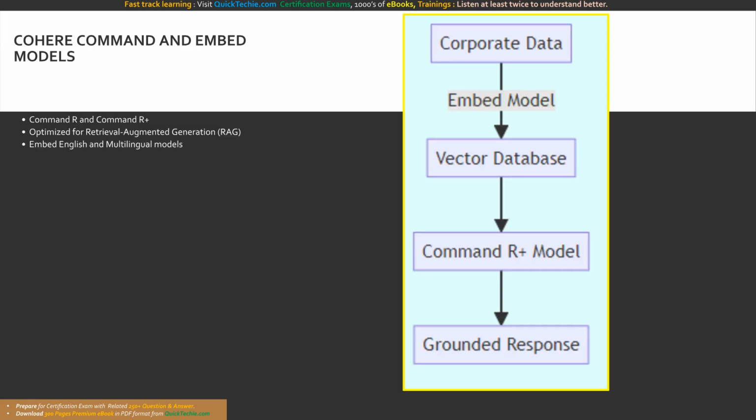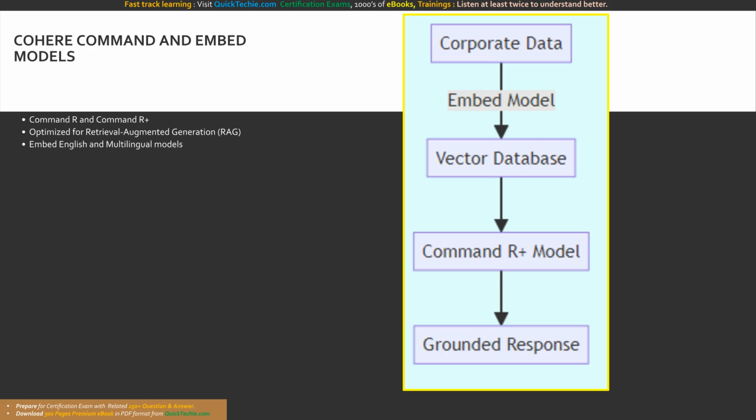Now, let us explore a model family that is laser-focused on enterprise utility and productivity, Cohere. Cohere specializes in building foundation models designed specifically to solve practical business challenges, focusing heavily on natural language understanding and advanced data retrieval. Amazon Bedrock hosts a comprehensive suite of Cohere models, divided primarily into two categories: the command family for text generation, and the embed family for vector representation.